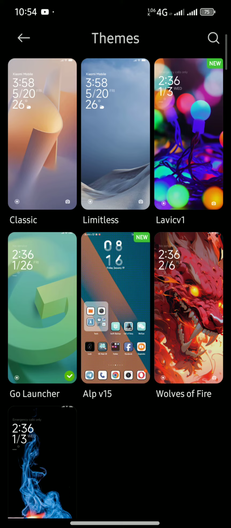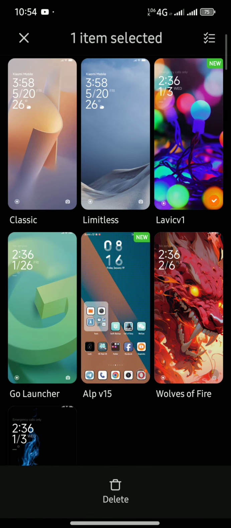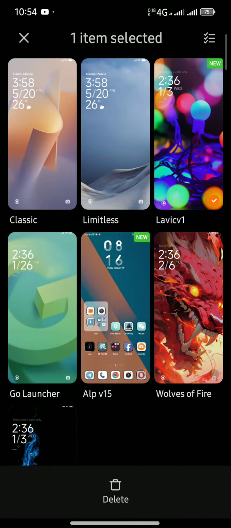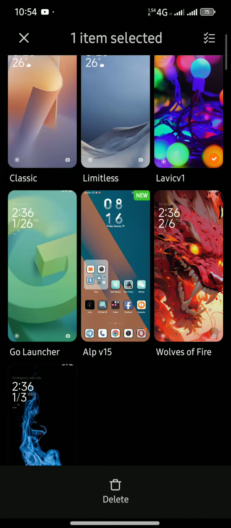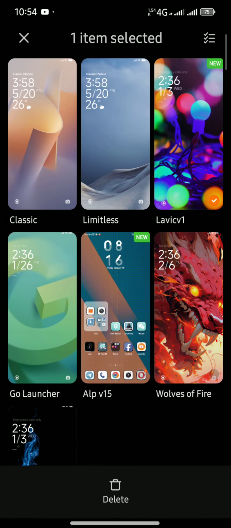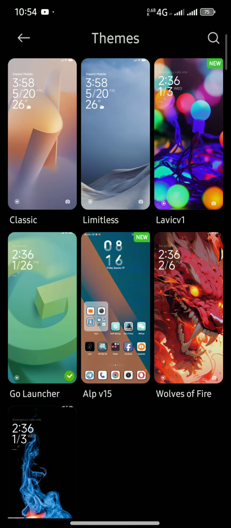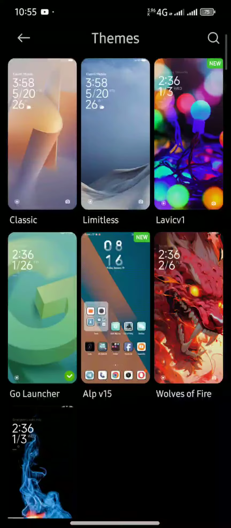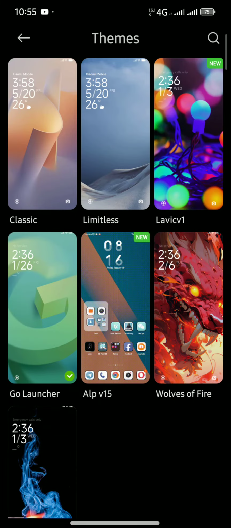The Lavic V1. This is the new theme that supports it, and then the supported theme is no. I don't have any much more. Only this theme. These have the features. This theme has the feature, but you don't want the whole theme to do that.